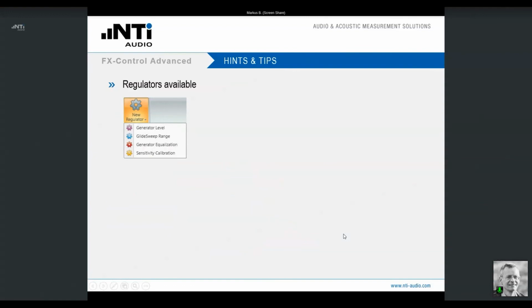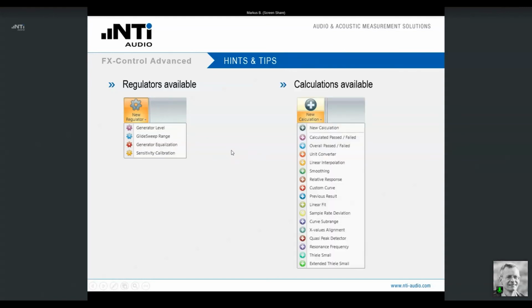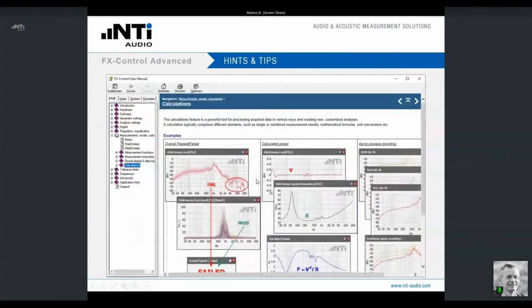My last slide here is the overview of the regulators that are available. I showed you 3 of them: the generator level, the glide sweep range, and the generator equalization. Here, the selection of predefined calculations. I did not go through all of them, but that would lead too far. Remember, we can also establish our own customized calculations. And if you want to know anything in more detail about that, please take a look at the FX Control help file. It offers a wide range of information with examples of how you can use these calculations for your application.